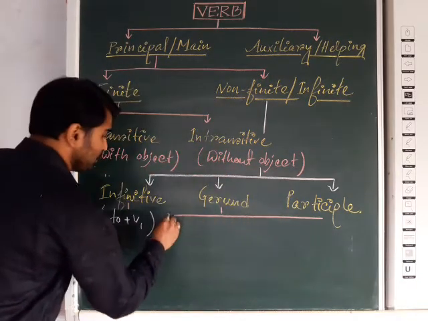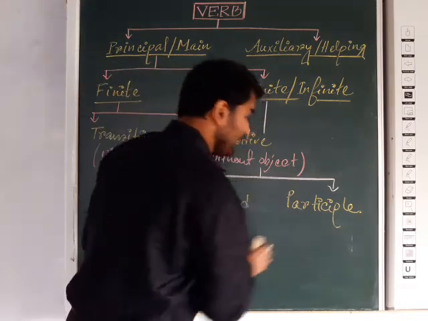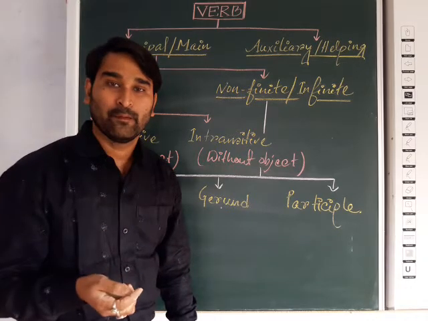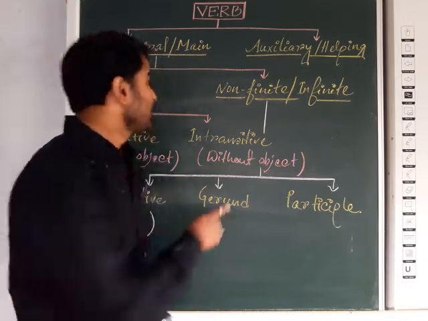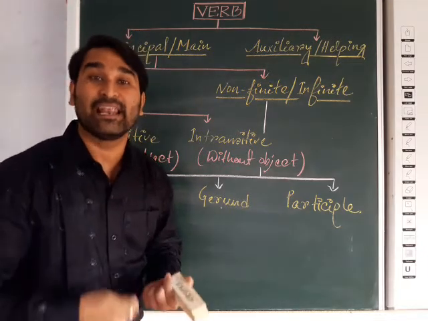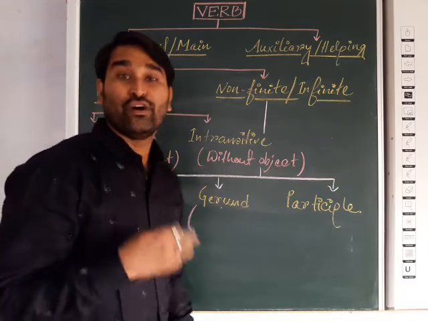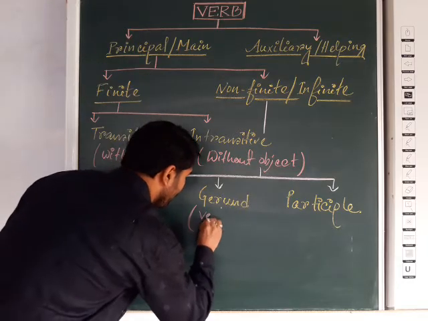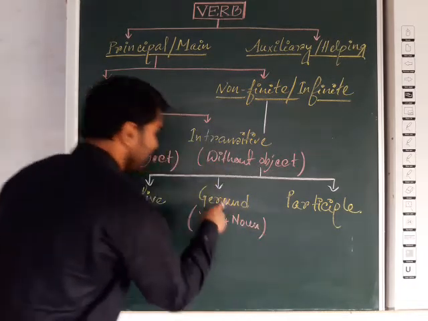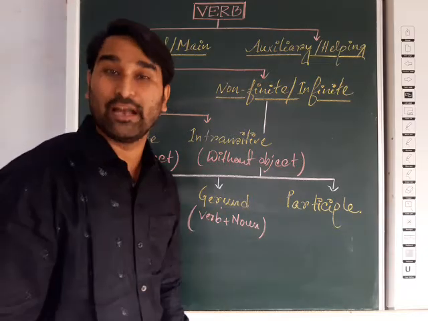Now gerund basically plays the role of two parts of speech. First one is verb, as it belongs to the verb, and next it acts like a noun. That's why it is called verbal noun.